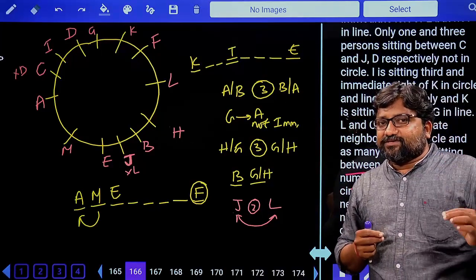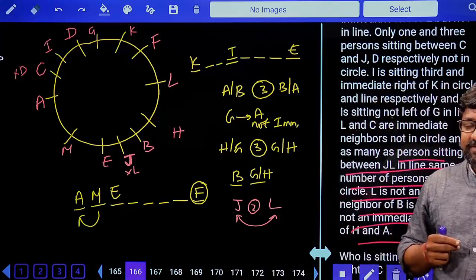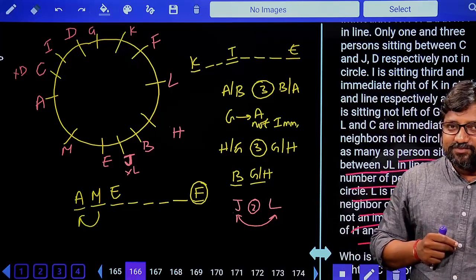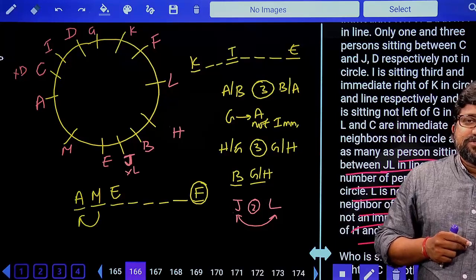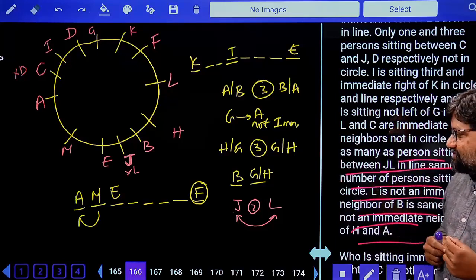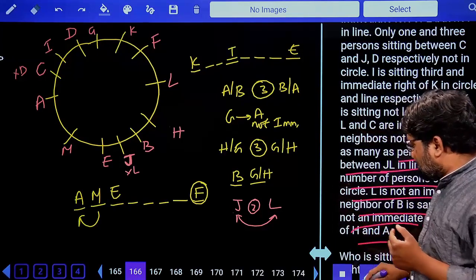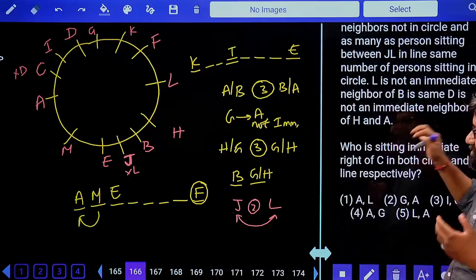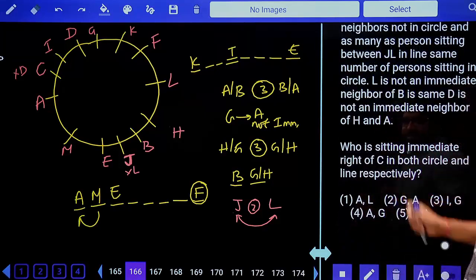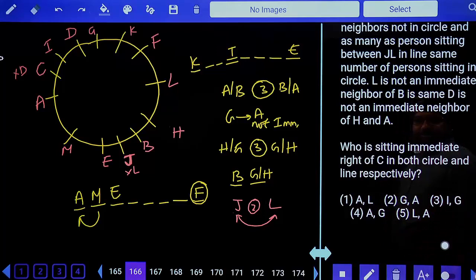But in this question, what is important? That word respectively which is being used is important. Irrespective has also been used in this question. So I told you in the starting of this question, what did I tell you? Understanding the question is more important than solving this in this type of questions. Okay, let's see. Who is sitting to the immediate right of C in both circle and line respectively?